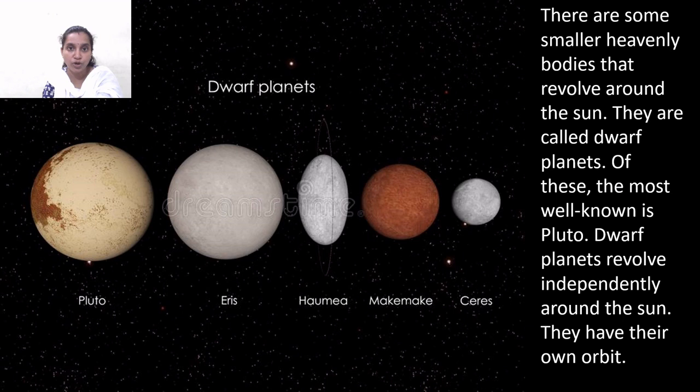Some of the heavenly bodies which revolve around the Sun are called dwarf planets. You must have heard about the dwarf planet Pluto. There are 5 dwarf planets. After Pluto, Eris, Haumea, Makemake, Ceres, these are the 5 dwarf planets. Dwarf planets revolve independently. They also have their own orbits.